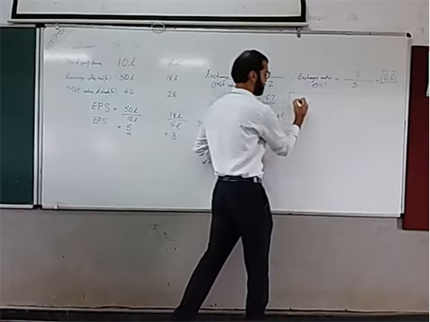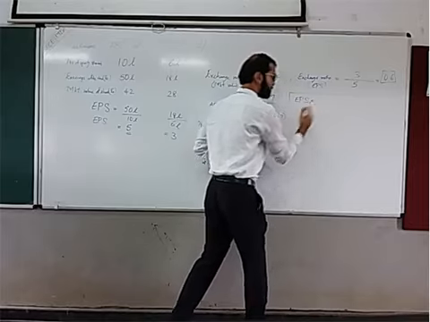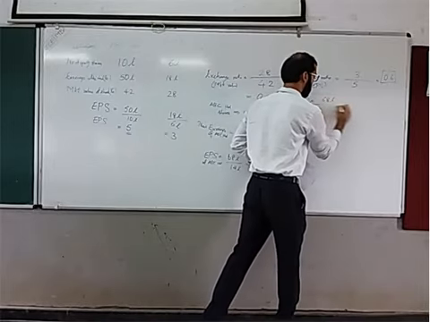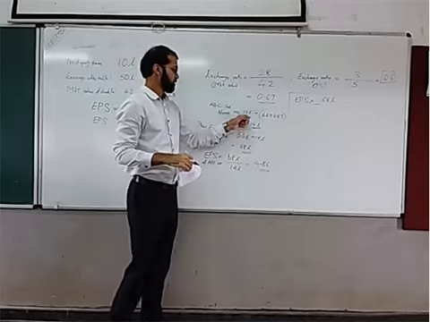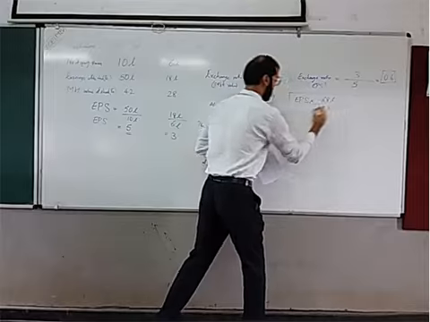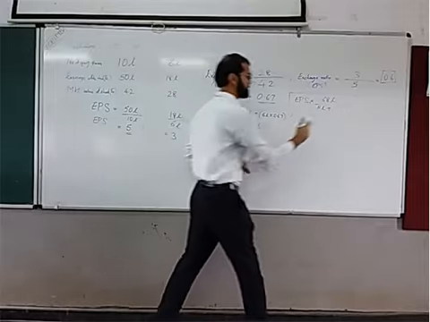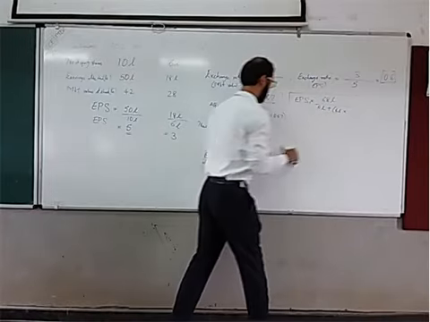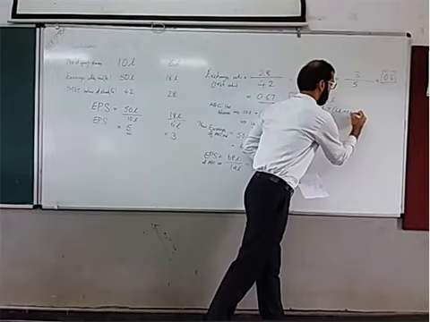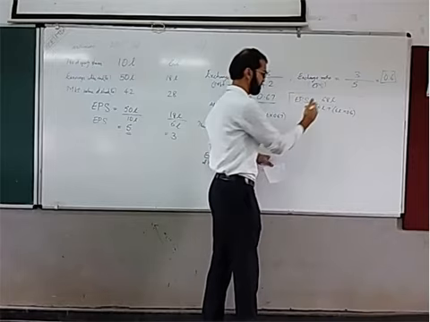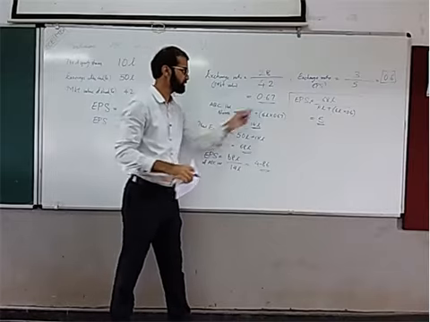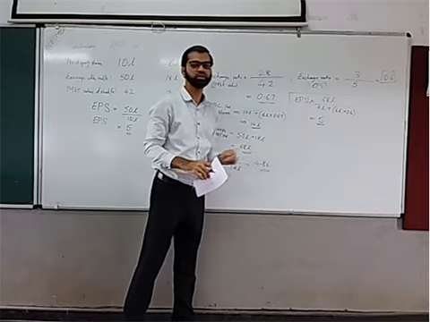So for checking, new EPS will be new earnings, which is 68 lakhs, divided by, in place of this 14 lakhs, we will write 10 lakhs plus 6 lakhs multiplied by not 0.67 but 0.6. If you solve this, you should get EPS as 5. Hence proved, this value is satisfied.